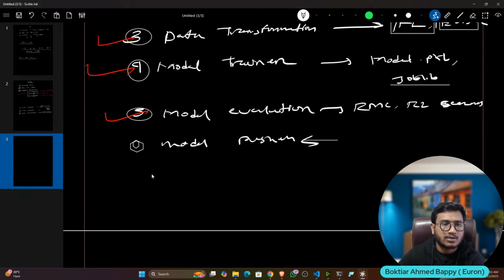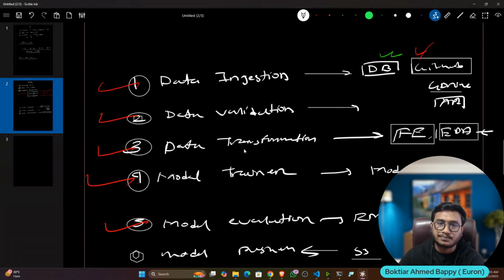I'll also tell you how pusher works in my next project, where we will push the model to the S3 bucket or anywhere, if you don't want to lose the model. I hope it is clear. So the end-to-end components: data ingestion, validation, transformation, model trainer, evaluation, and model pusher.